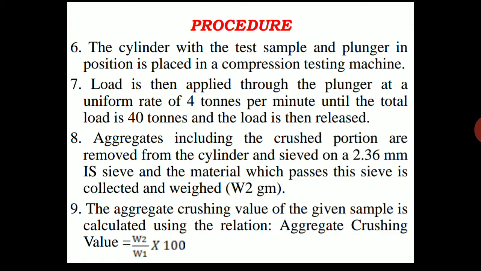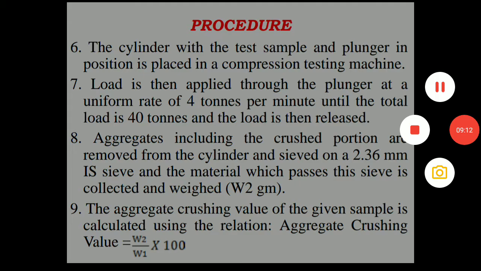So these aggregate samples, whichever are crushed in the CTM machine, we will sieve through the 2.36 mm IS sieve. Okay, so some aggregates will pass, some aggregates will be retained. So we need to consider the material passing the 2.36 mm IS sieve. The aggregates which pass the 2.36 mm IS sieve, we will take the weight of that, and note it down as W2.